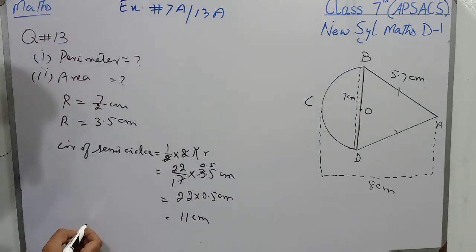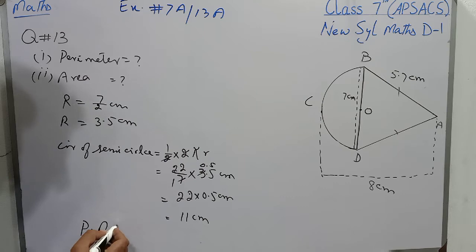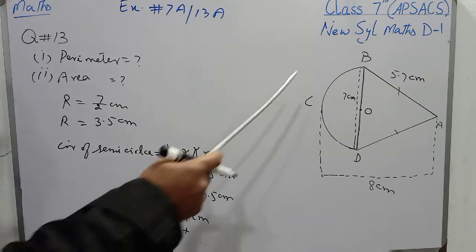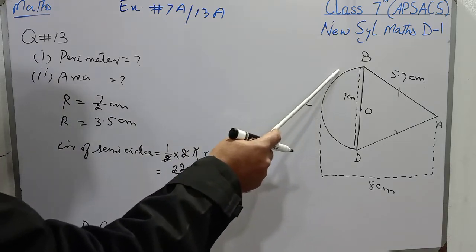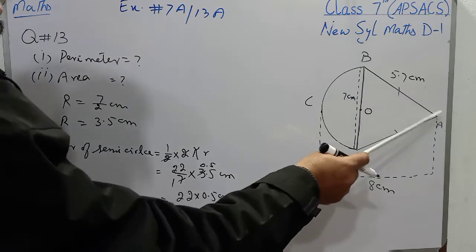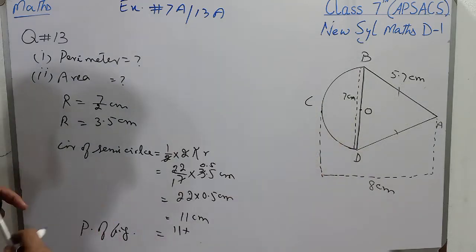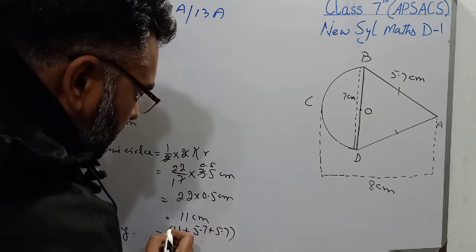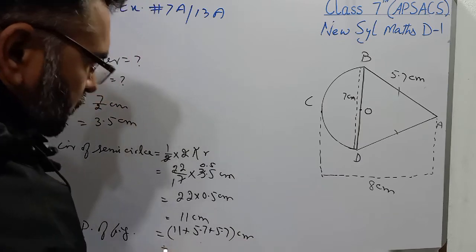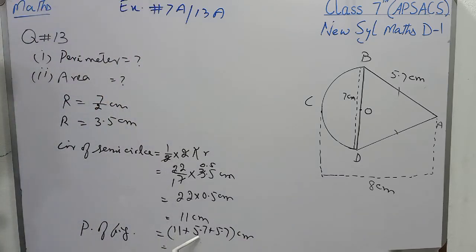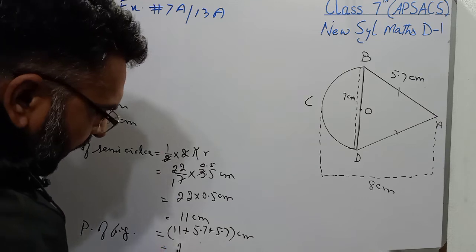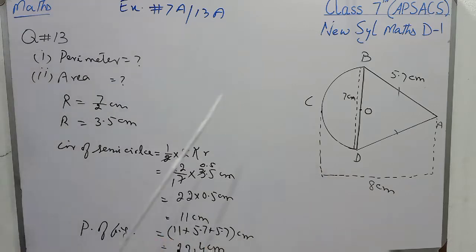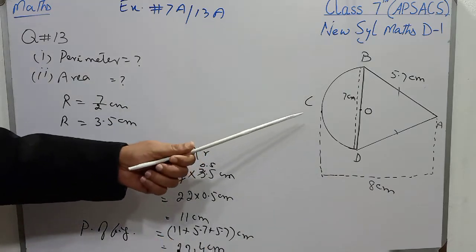Now students, the perimeter of the figure will be 11 plus 11, which is the circumference from this corner to this, and then DA is 5.7 and AB is 5.7. So I will write 5.7 plus 5.7 centimeter. And students, when we sum up all the numbers, it will become 22.4, and that is the perimeter of this figure. Now I have to find the area of this figure.